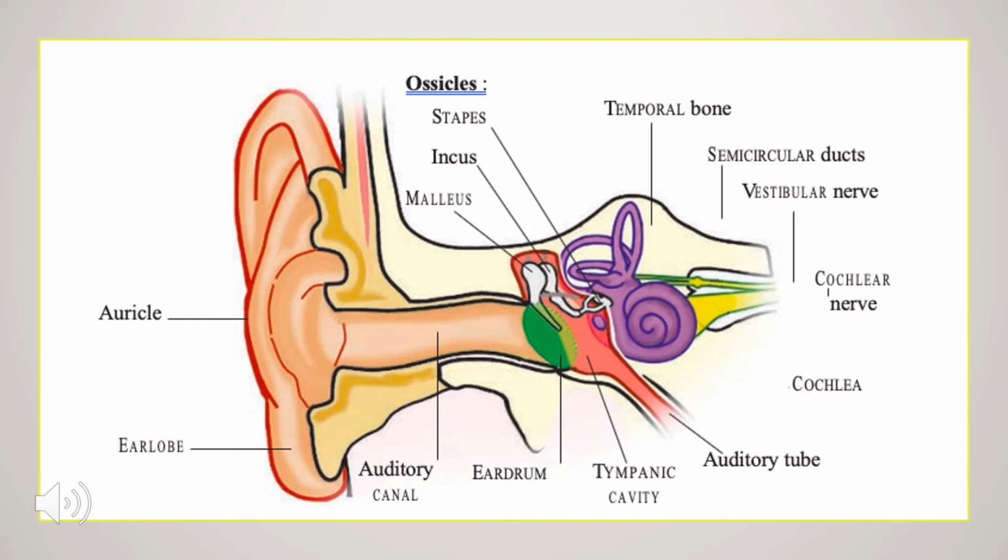So the inner ear consists of the cochlea, vestibule and semicircular canals. The cochlea contains the nerves for hearing. The vestibule contains the receptors for balance. As you know, the function of the ear is to maintain balance as well as hearing. And the semicircular canals also contain receptors for balance.